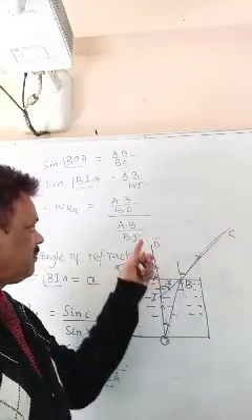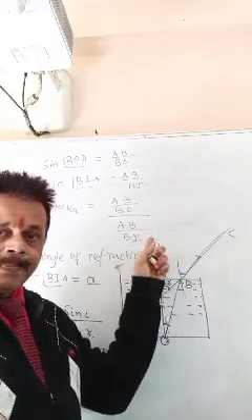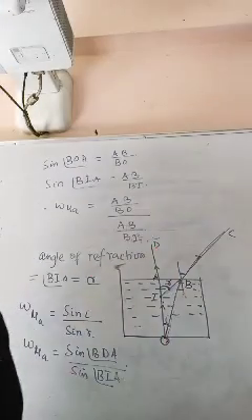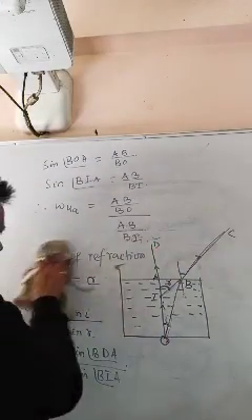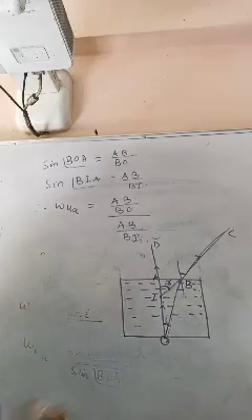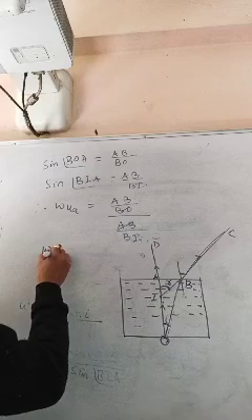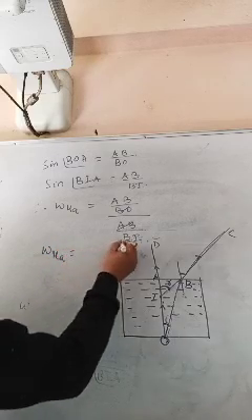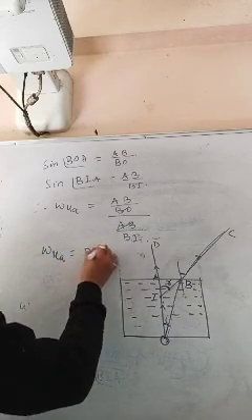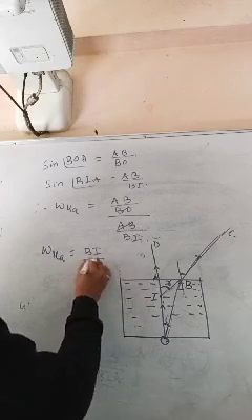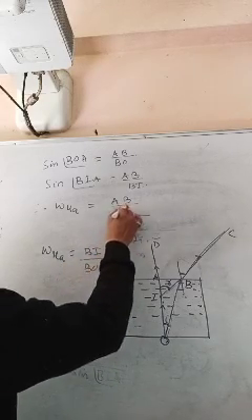Can you see? AB by BI. Then this is cancelled. So refractive index of this BI will go up by BO. BO will remain.